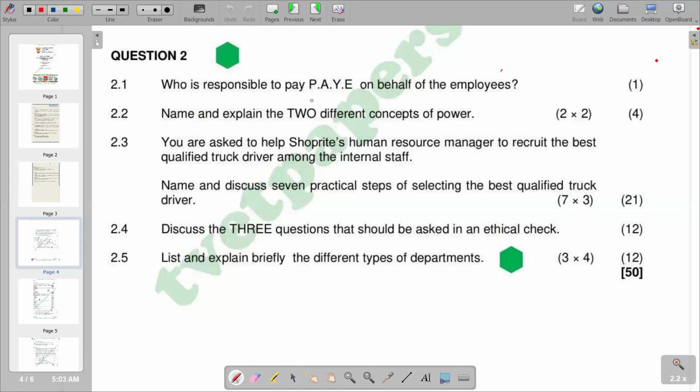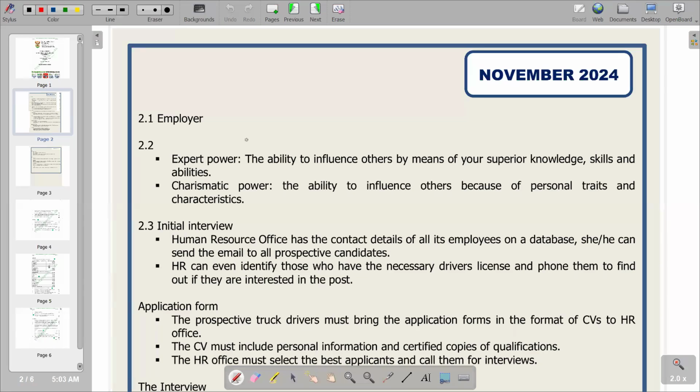So on 2.2, name and explain the two different concepts of power. We are going to see that the two different concepts of power that we have are expert power and charismatic power. So if you go to our answer section, you see that the first that we have is expert power. And expert power basically describes the ability an employee has, regardless of seniority. So the ability that the employee possesses is obviously the expertise in a particular subject or situation, but it's regardless of the seniority of that employee.